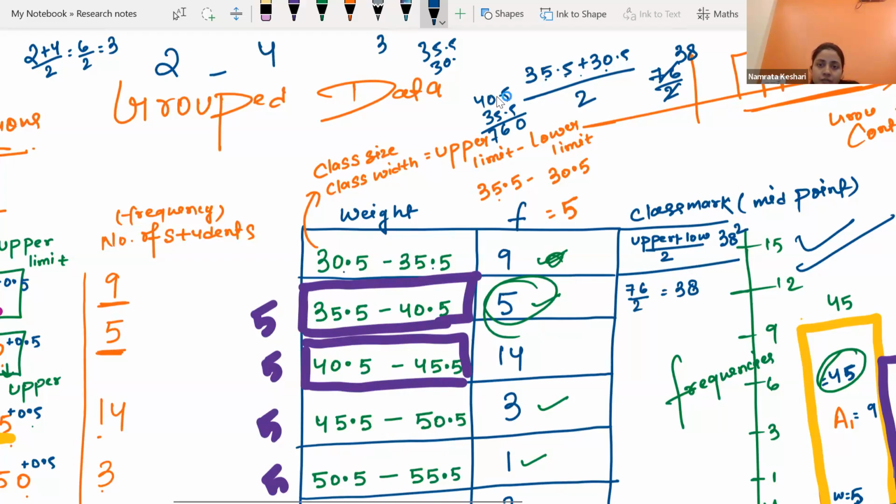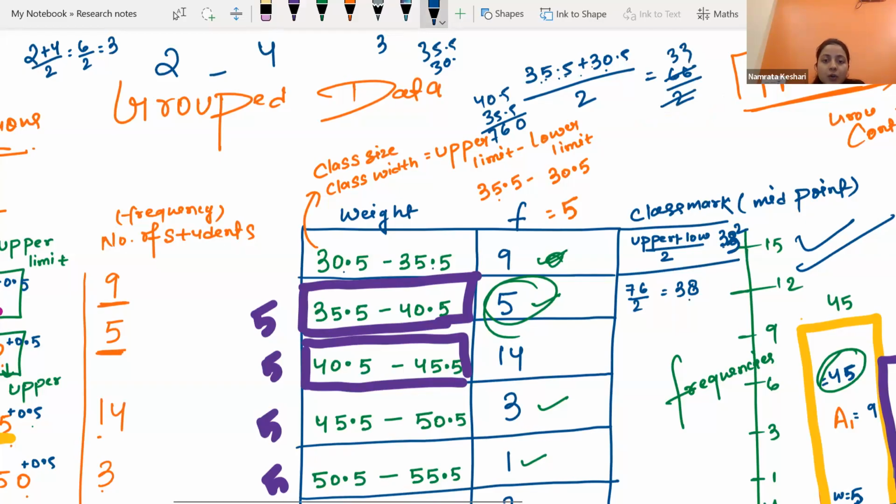Wait, 35.5 and 30.5 added together, it is not 76. Okay, it is 66 by 2. Okay, that is 33. The first class's mid number is 33, the next one's mid number is 38.